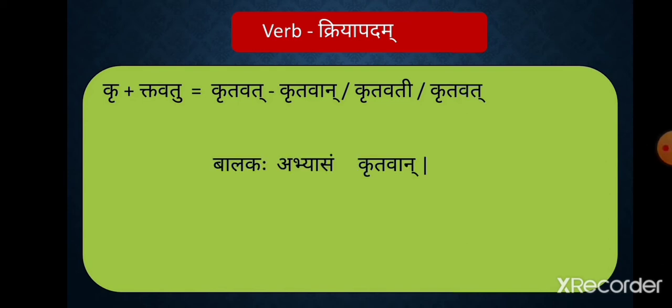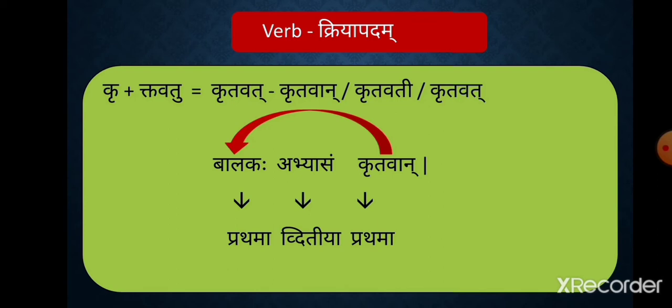बालकः अभ्यासं कृतवान्. In this sentence, balakah is the subject, so it is used in prathama. Abhyasam is the object, so it is used in dvitiya. And kru dhatuhu plus ktavatu pratyay form is also used in prathama. The lingam and vachanam of krutavan are dependent on the lingam and vachanam of the karta, that is balakah.